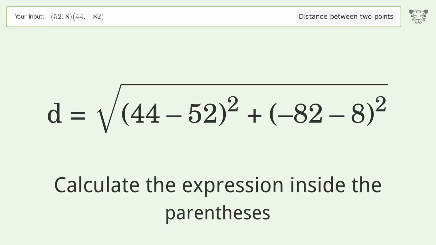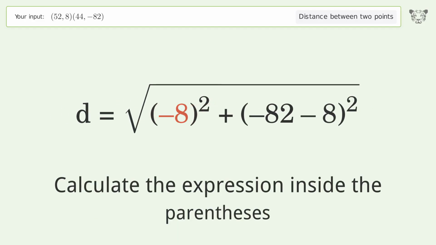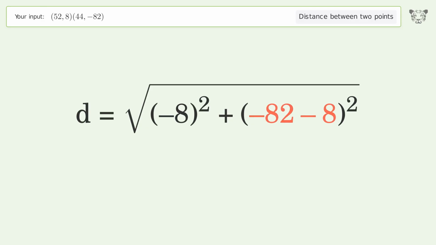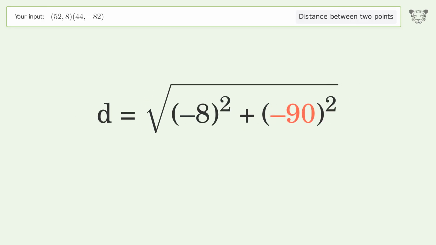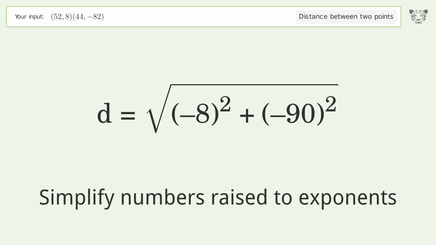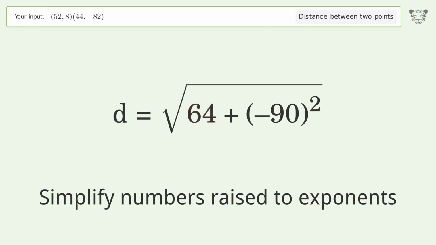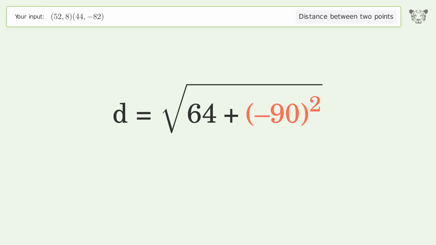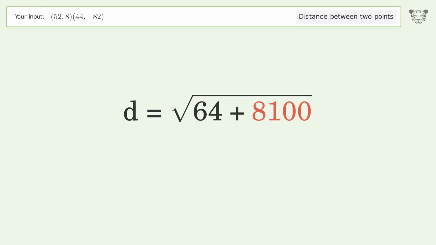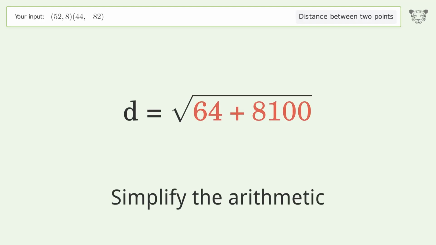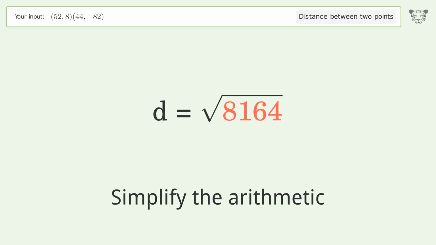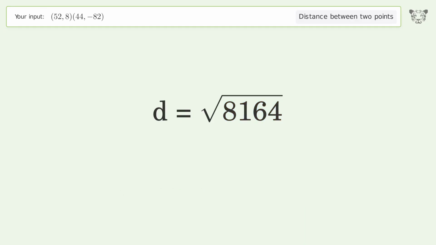Calculate the expression inside the parentheses. Simplify numbers raised to exponents. Simplify the arithmetic. And so the distance between the 2 points is the square root of 8,164 or 90.355.